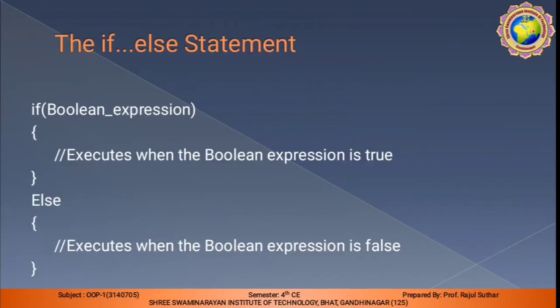Then how can we perform the if else statement? It means if the condition is satisfied, then this statement will execute. But if the condition is not satisfied, then the execution will transfer to the else, that is the remaining part, true and false. If this condition is satisfied, meaning true, then it follows the if statement. Otherwise, false, meaning it performs the else part, to execute when the Boolean expression becomes false.